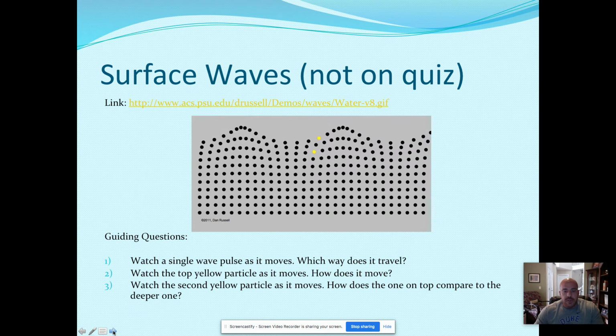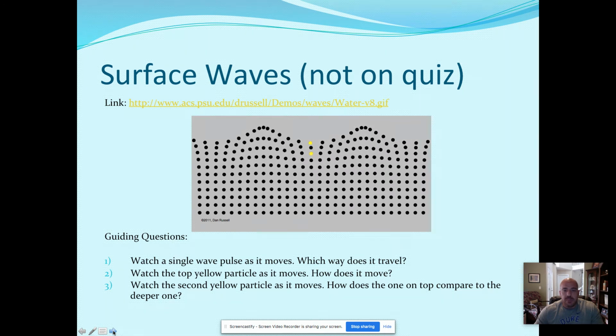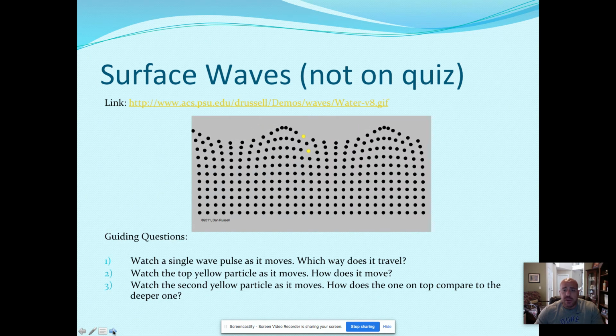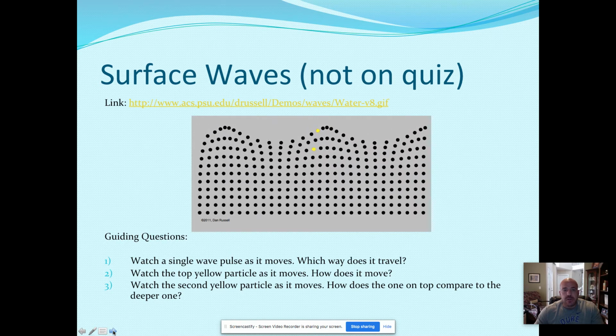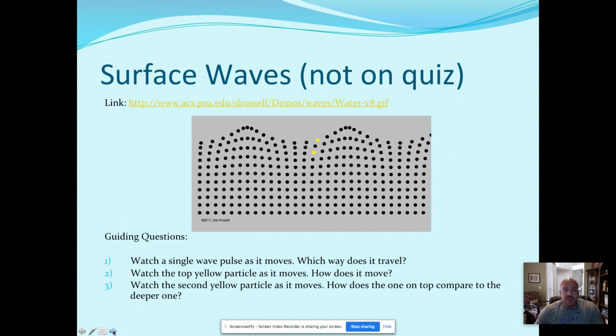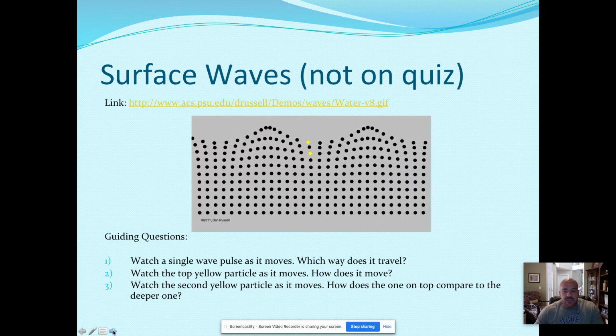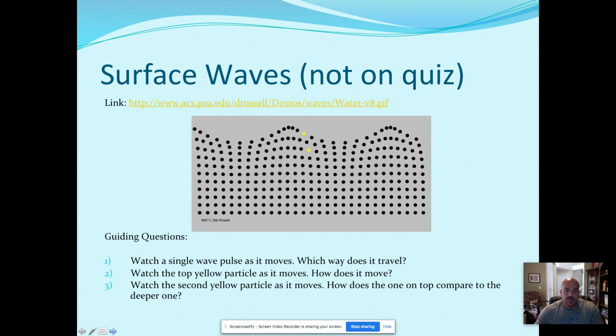Surface waves are kind of crazy. They move up and down and left and right. And if you watch one of those yellow dots, it ends up back where it starts. So it's going up, down, left, right, but they kind of end up back where they start. And water is a great example of a surface wave.